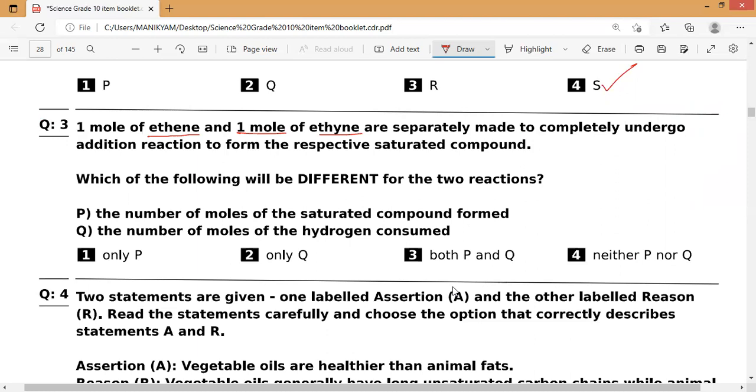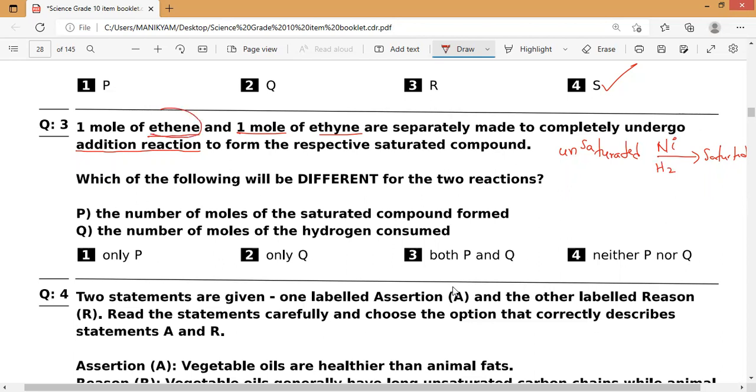In addition reaction, by adding hydrogen in the presence of a catalyst called nickel, we convert unsaturated compounds to saturated. For example, the preparation of vanaspati ghee, hydrogenation of oils, by passing hydrogen gas in the presence of nickel. The same thing they are asking here.